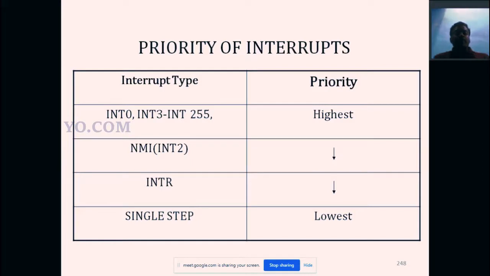So priority is very important in our computer or processor devices. Okay, see, already the same example I am explaining to you. You are watching a video on your mobile phone, so an incoming call comes, so at that time your current video is stopped, and the phone displays the incoming call and rings.